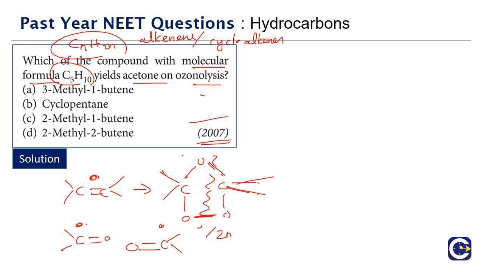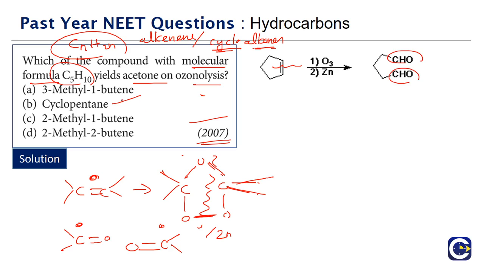Now here one thing is out of question: cyclopentane, cycloalkanes, will not undergo ozonolysis. In fact, if it is a cycloalkene, like cyclopentene, the formula will be different. The formula will not be C5H10, the formula will be C5H8. That will be the formula for a cycloalkene. If you look at the ozonolysis, exactly at the double bond place, the carbons are going to become carbonyl compounds. So we will get a product like this, but that's out of question here. So option B is clearly not going to be the possibility.